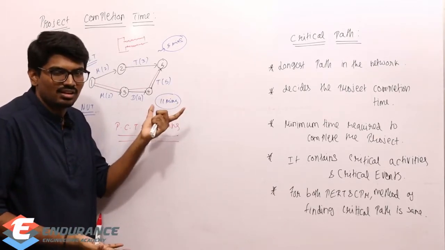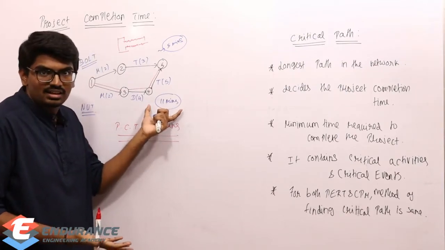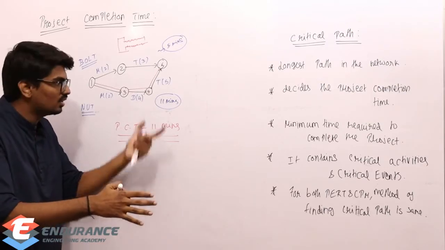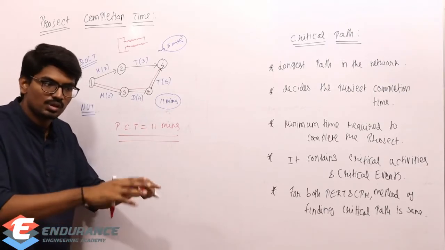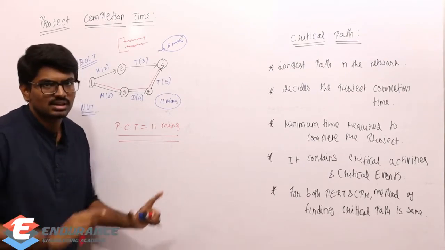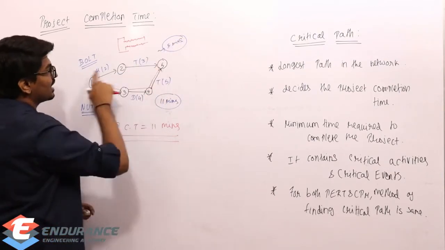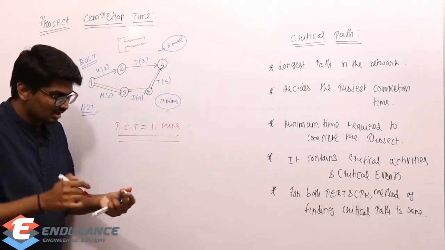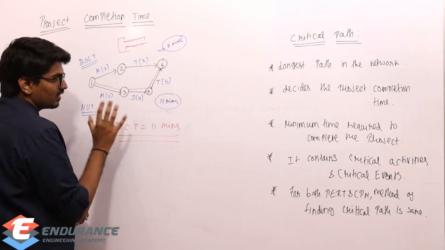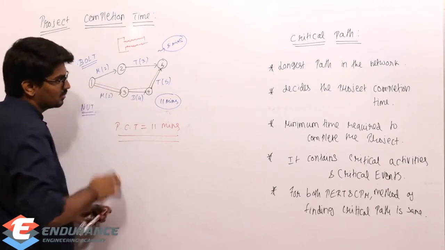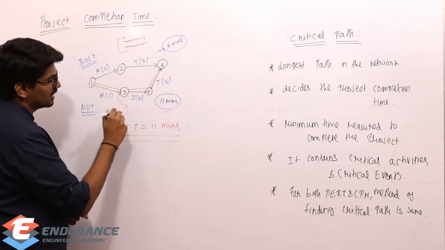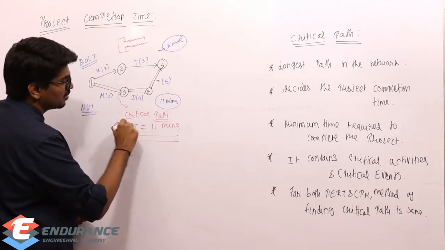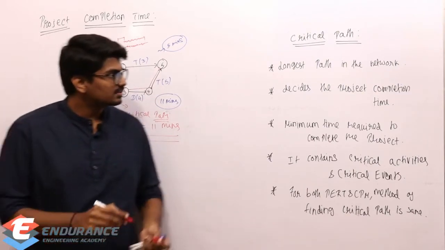Once 11 minutes is there, I can complete nut, I can complete bolt also. In 5 minutes I will complete bolt, in 11 minutes I will complete nut. So both nut and bolt are ready, so the project is completed. But if I have only 5 minutes, I can finish bolt, but I cannot complete nut. So the project is not completed, right? So whenever you want to find project completion time, choose the longest path, and that longest path is called the critical path. I've given you the explanation there.